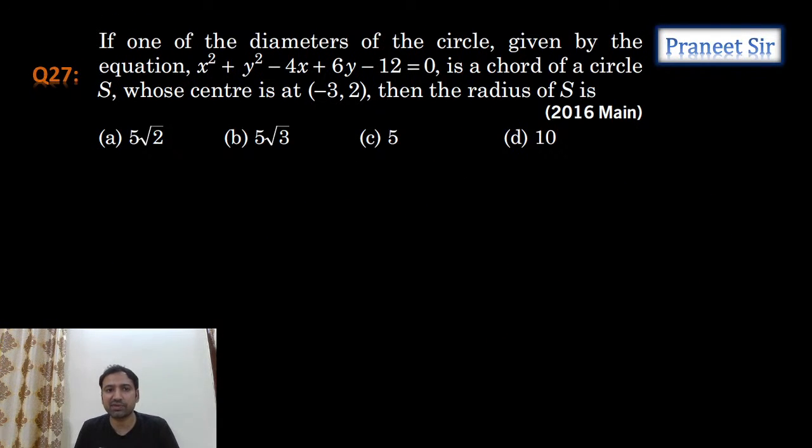Yeah, this is the next question we have. If one of the diameters of the circle given by the equation is a chord of the circle S, whose center is minus 3 comma 2, then the radius of S he is asking. Okay, right. So one of the diameters of this circle is a chord of a circle whose center is given as minus 3 comma 2.